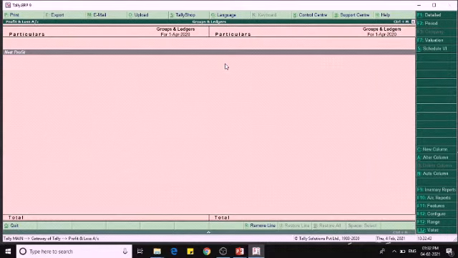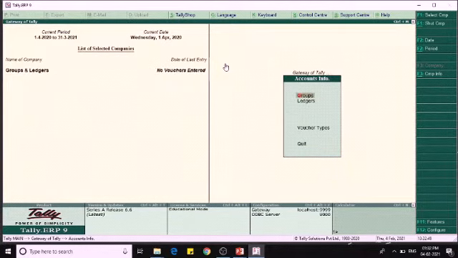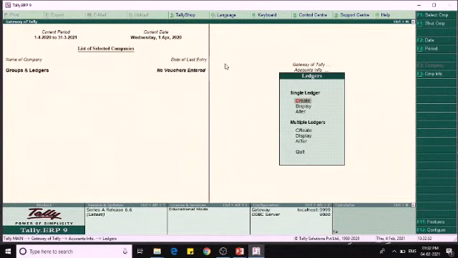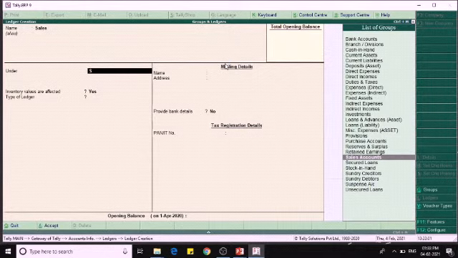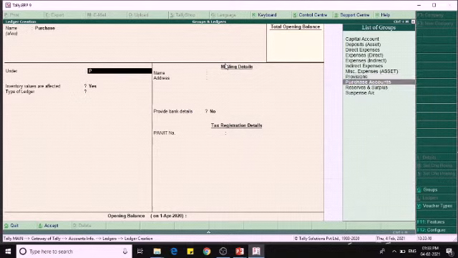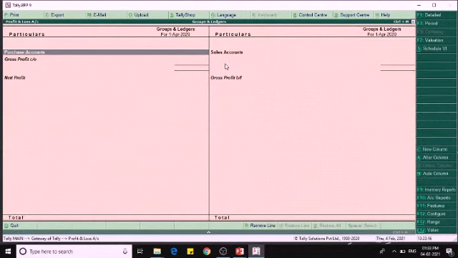Now in the profit and loss account, there are no groups in this. For this I am creating a ledger. For example, sales under sales account and purchase under purchase account. So now you are able to see the groups in the profit and loss account. So the sales and the purchase account are the primary groups.